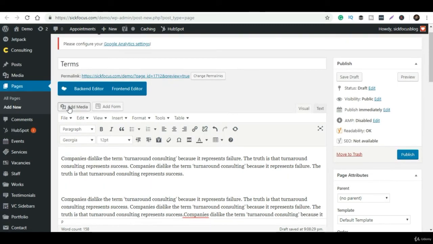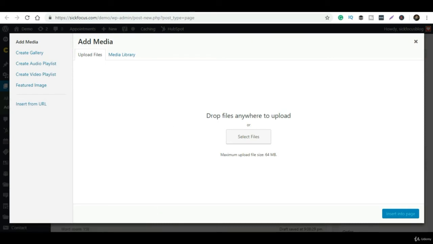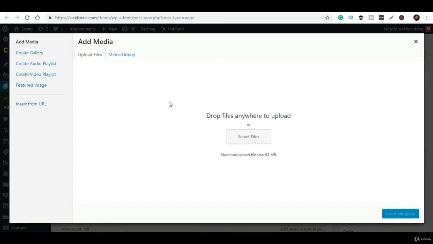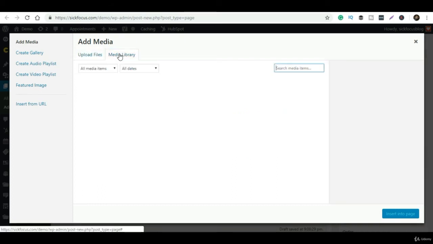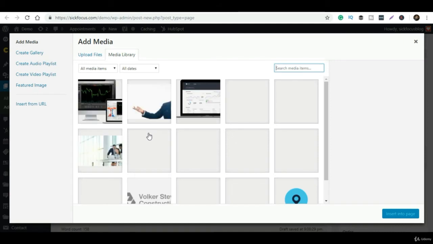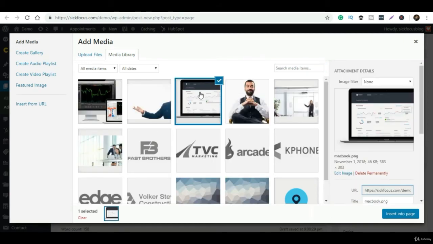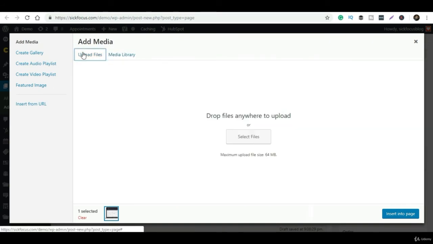Whenever you click on Insert into Page, it will take a little bit of time, and after that it will insert the image. As I said, it has come, and you can customize the alignment, in which place you want to show the image, or you can customize the whole part. So it's like a Word document.